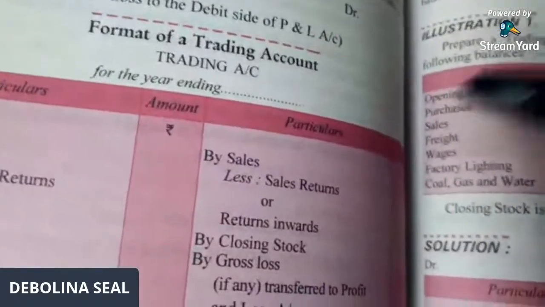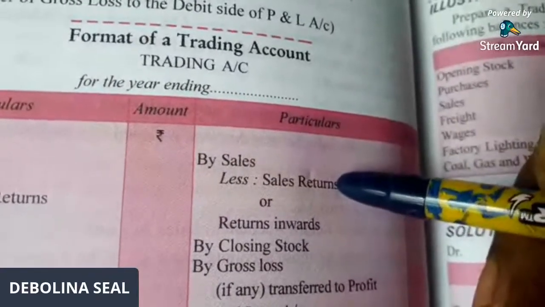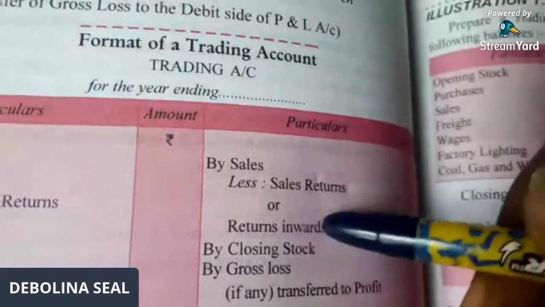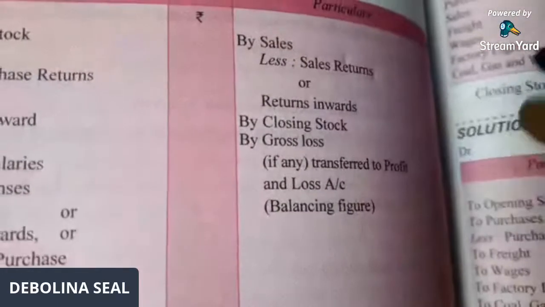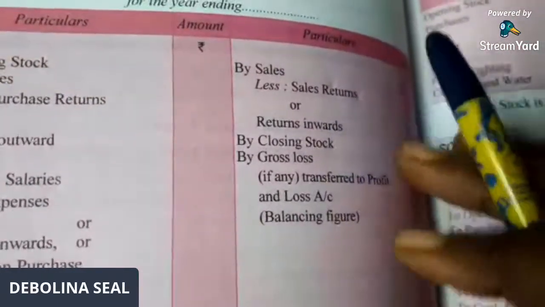Next, you have sales. From sales you are going to write less sales return, and sales return is the same as return inward. And closing stock. These are the items. When you write all these items, then what are you going to do?